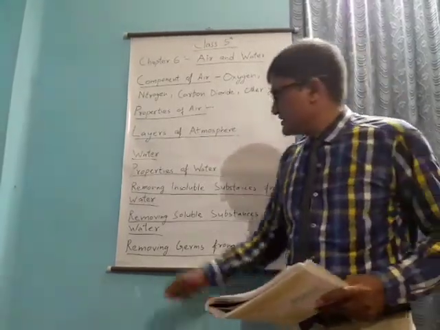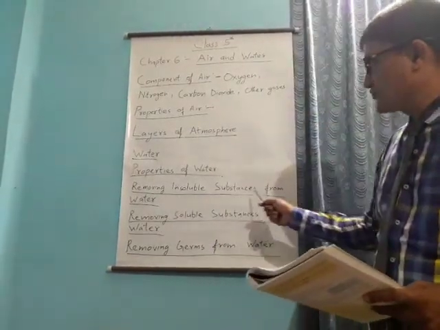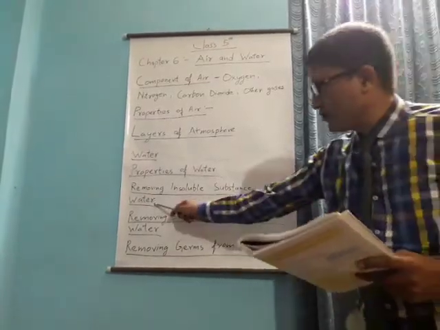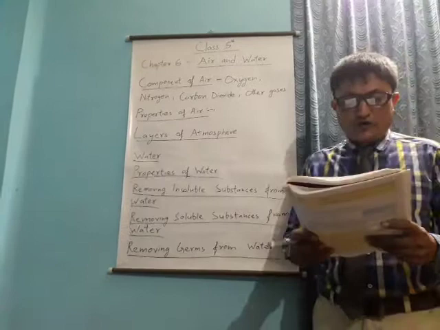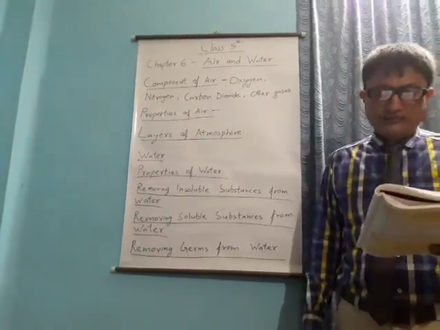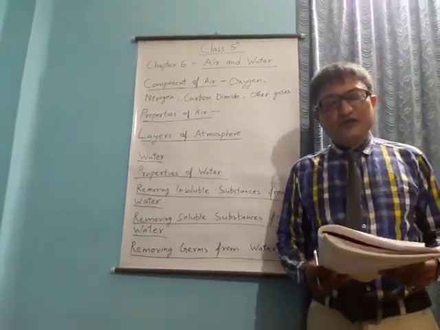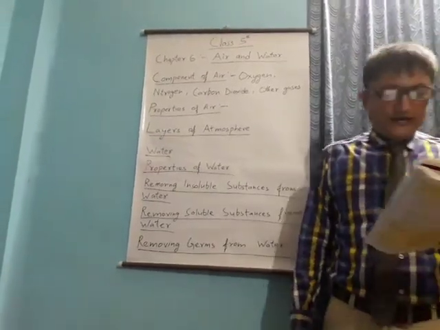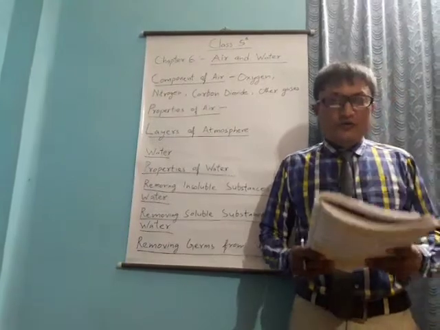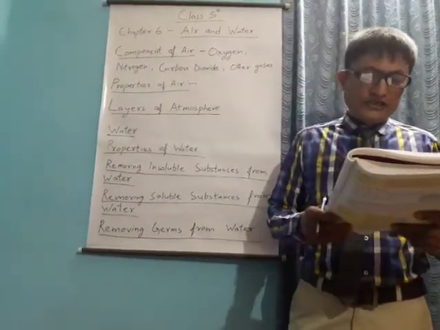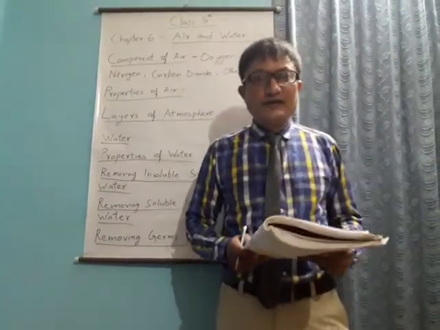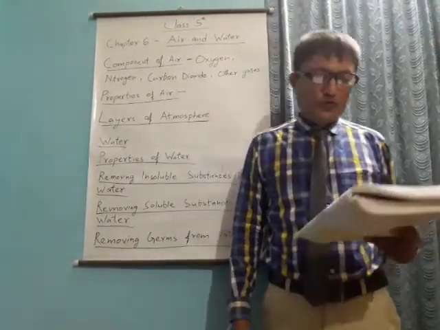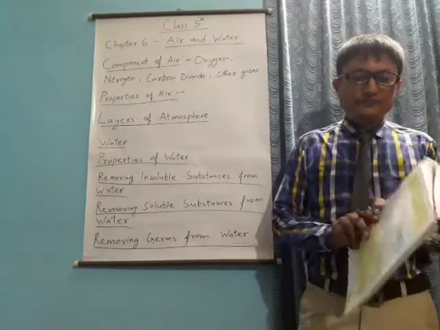Our next point is removing insoluble substances from water. There are 2 methods of removing insoluble substances from water. First is filtration, and second is sedimentation or decantation. What is filtration? Filtration is the process to separate insoluble solid substances from liquid by passing the mixture through a filter.